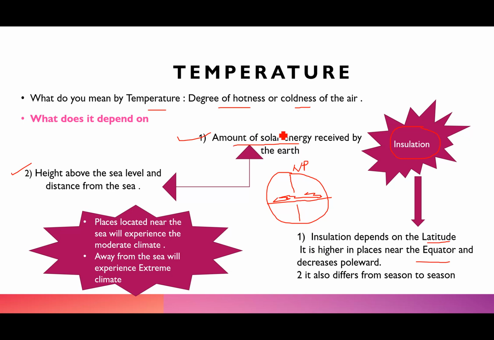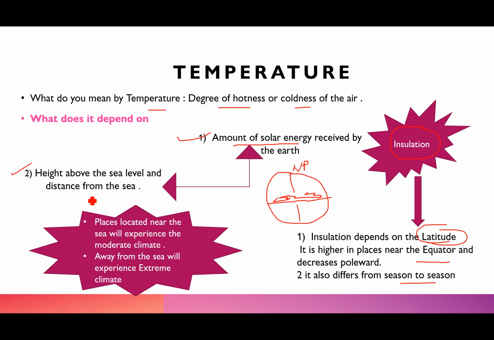Again, bache, the amount of solar energy will also depend from season to season. So one thing which impacts temperature is the amount of the solar energy. So solar energy depends upon the latitude. That means the places near the equator will have more solar energy, will have higher temperature, whereas as we move towards the pole, the temperature will decrease.